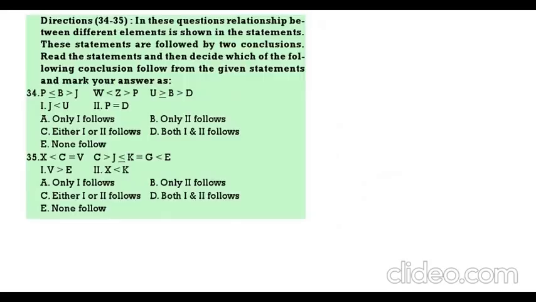34 to 35, greater than, lesser than. P greater than or equal to B, B greater than J, W less than Z, Z greater than P, U greater than or equal to B, B greater than D. J less than U. First J less than B, B less than or equal to U. Therefore, J less than U definitely follows. P is equal to D will not follow.